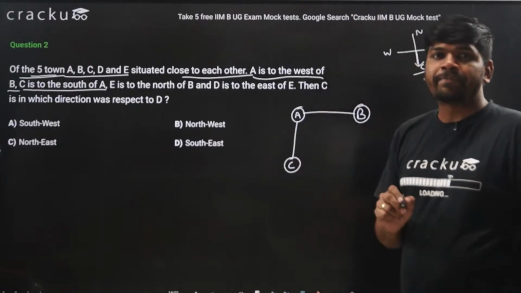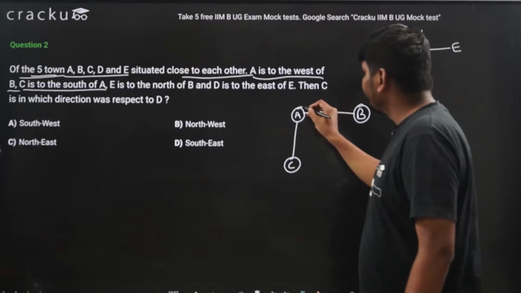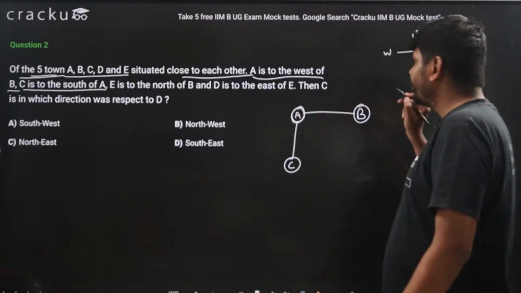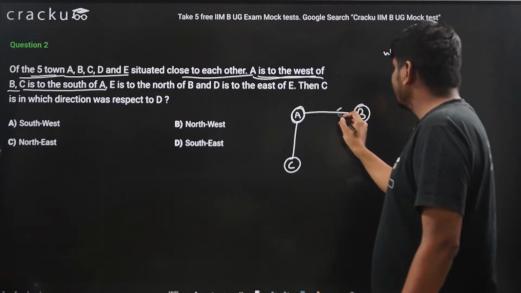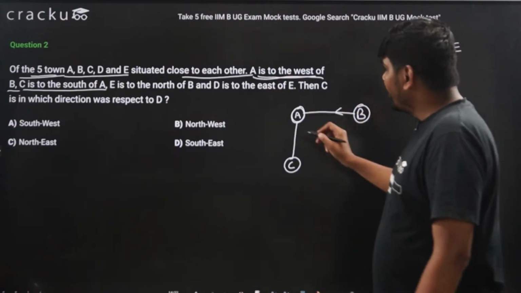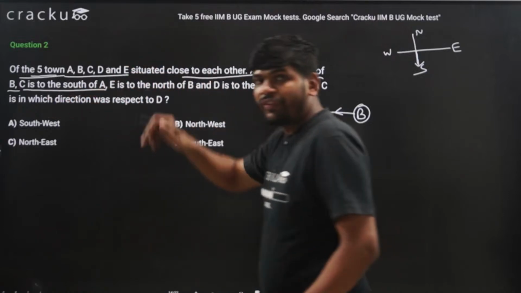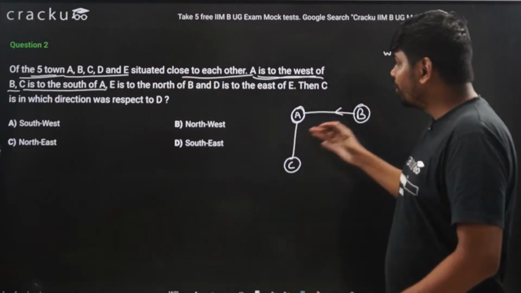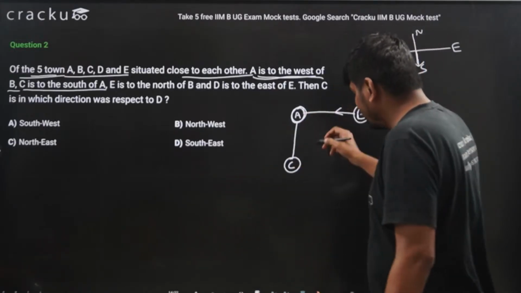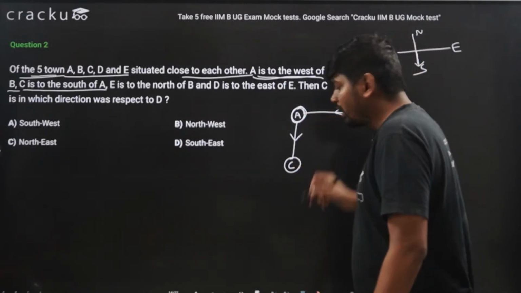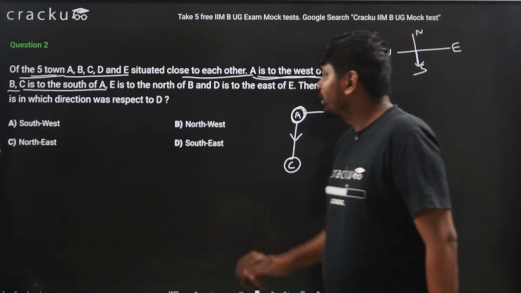So this is C. First, I identified the position of A with respect to B because A was given to the west of B. This direction is towards west. Now, C is to the south of A. C is given as south of A. If A is present here, then south of A will be in this direction. So C is present here.